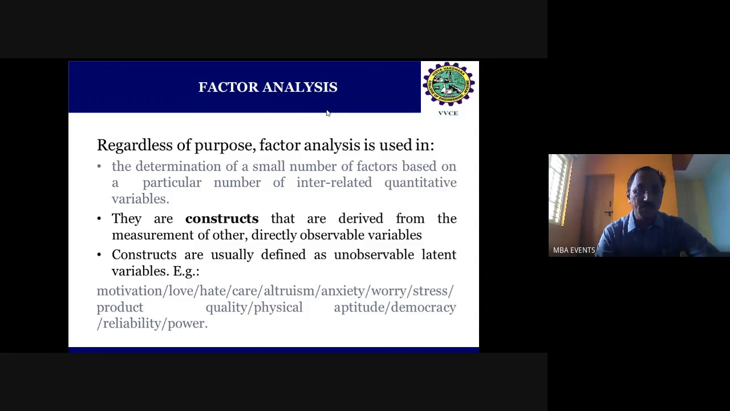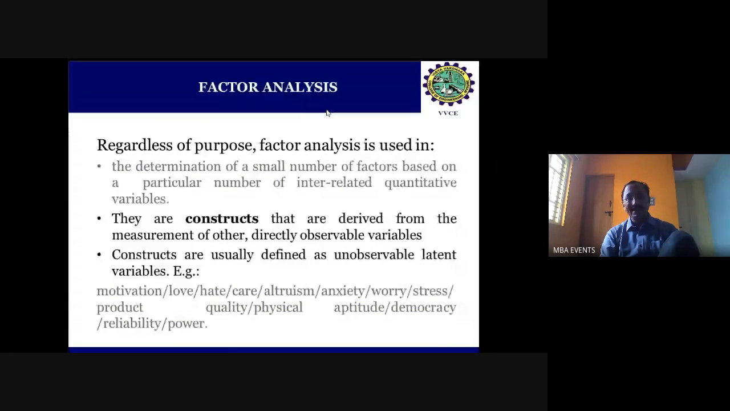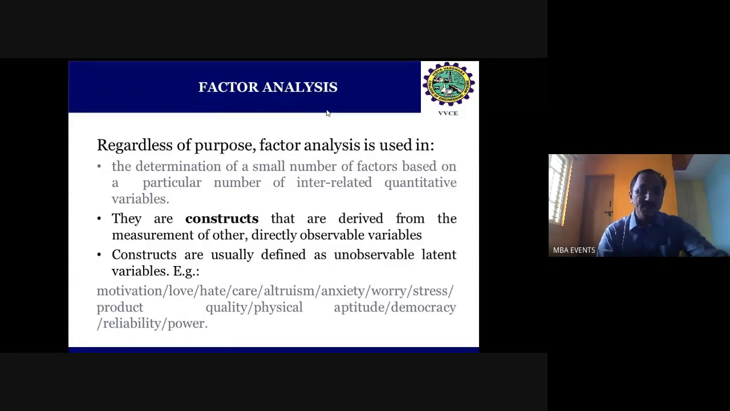That way, we come up with a new name or a new view that is called a latent construct. These are constructs that are derived from the measurement of other directly observable variables. Scientifically, these factors help to identify and come up with new constructs, the latent constructs, based on the data collected by the researcher from the field survey or empirical survey. For example, the concepts are usually defined as unobservable latent variables, for example motivation, love, hate, care, anxiety, worry, stress.